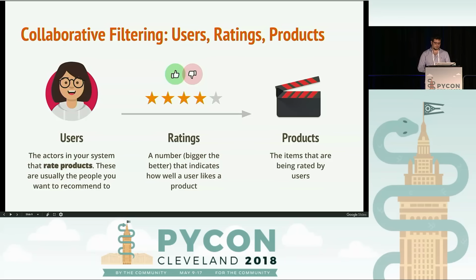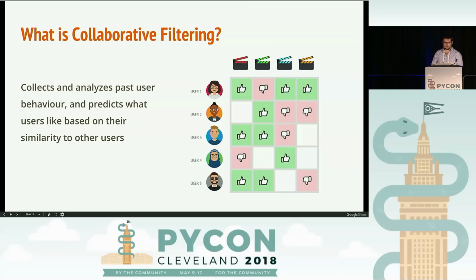What is collaborative filtering? So effectively, collaborative filtering is a way to provide recommendations by leveraging the existing ratings of the users that are similar to you. And probably the best way to understand it is with this matrix here on the right. This is a user to movie matrix. Every row here is a unique user, and every column here is a unique movie. And the cell between a user and a movie identifies the rating that that user gave to that movie.